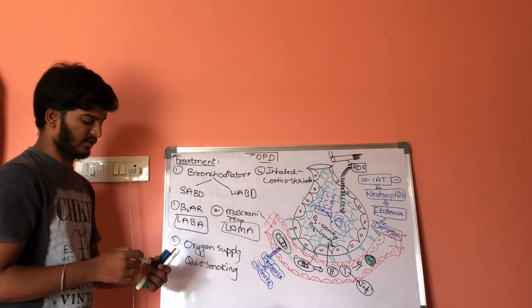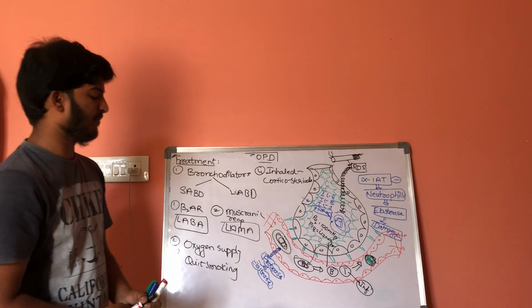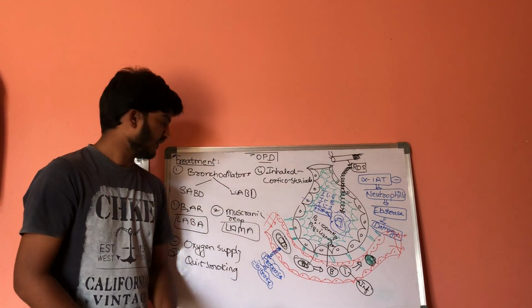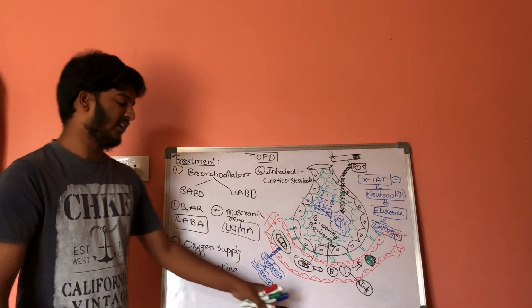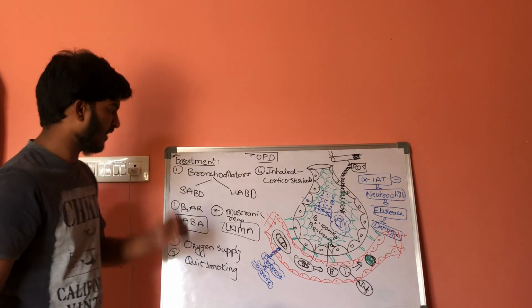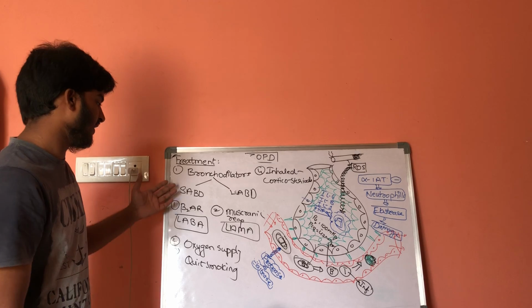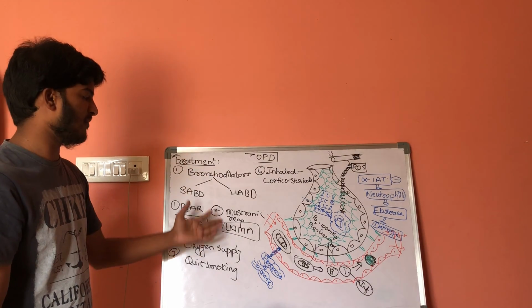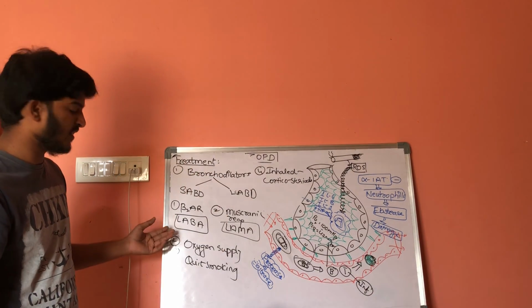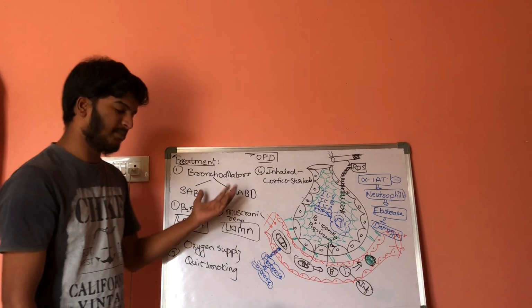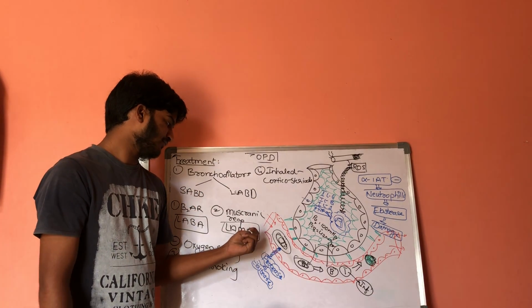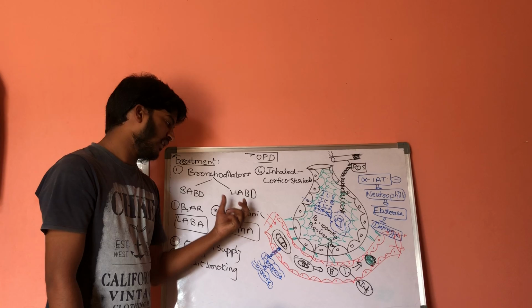These are some examples of treatment: short-acting and long-acting bronchodilators, which act on beta-2 receptors and muscarinic receptors. Beta-2 receptors should be activated and muscarinic receptors should be inhibited.